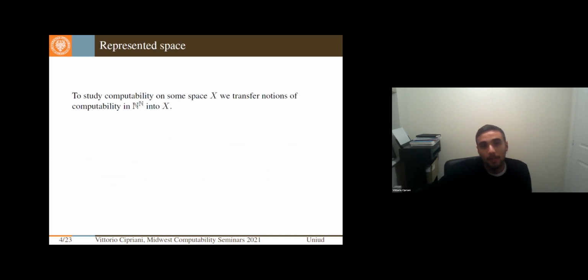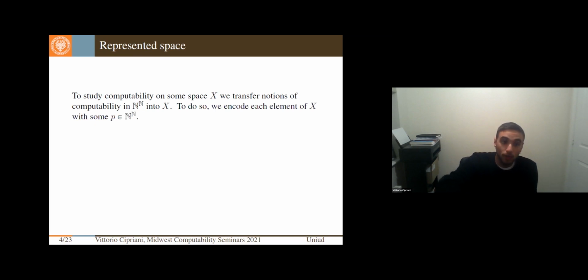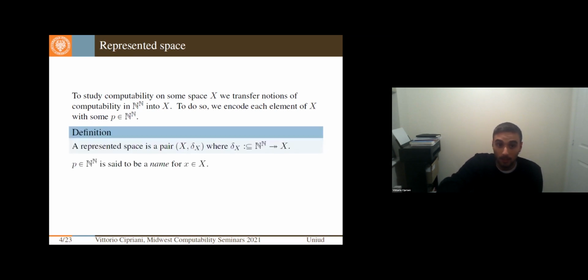To study computability on a generic space X, we would like to transfer what we know from computability in Baire space into the space X. That's why we want to encode every element of X with some element of Baire space. That's where the definition of a represented space comes in: a pair given by a set X and a possibly partial surjection delta_X that goes from Baire space onto X. If delta_X of p is equal to x, we say that p is a name for x.